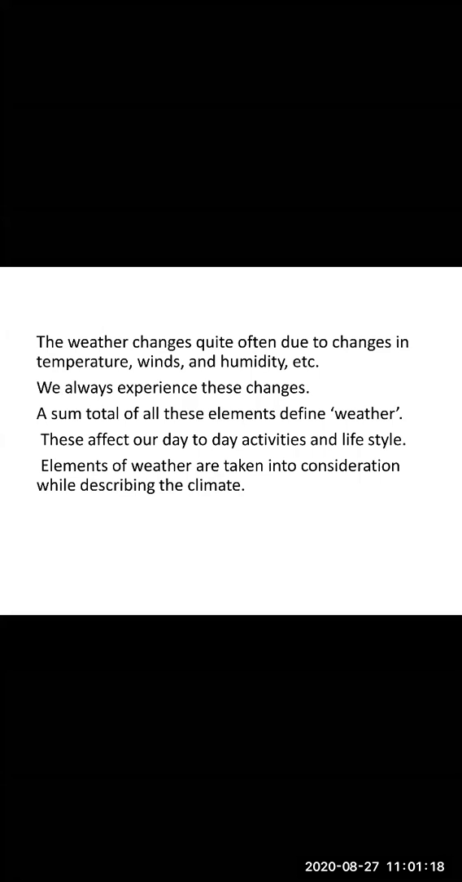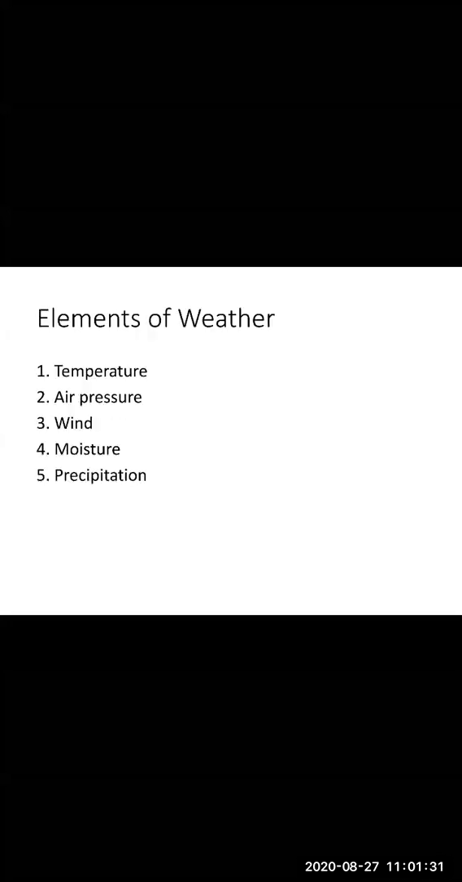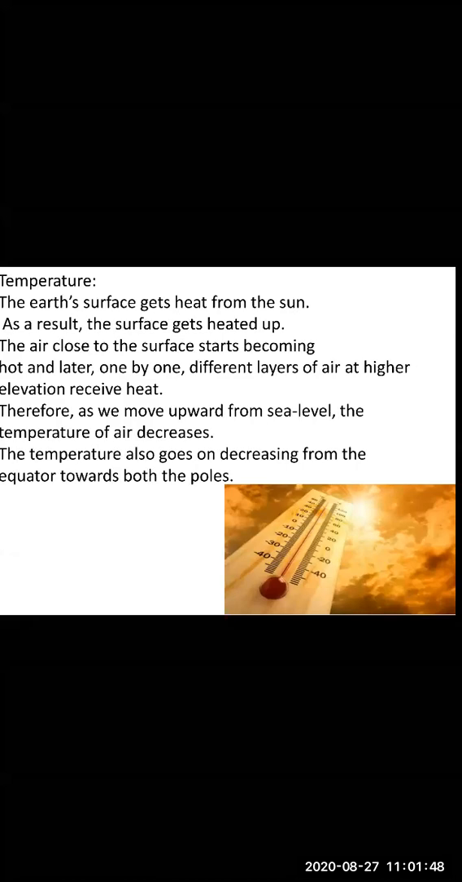Then children, we saw that the weather changes quite often due to changes in temperature, winds, and humidity. The sum total of all these elements defines the weather. Then we studied the elements of weather in detail. We completed three elements, that is temperature, air pressure, and wind, in the last session. Today we are going to learn moisture and precipitation.